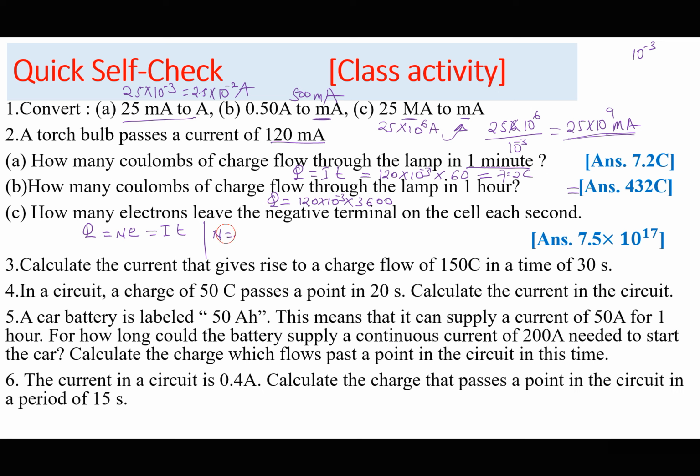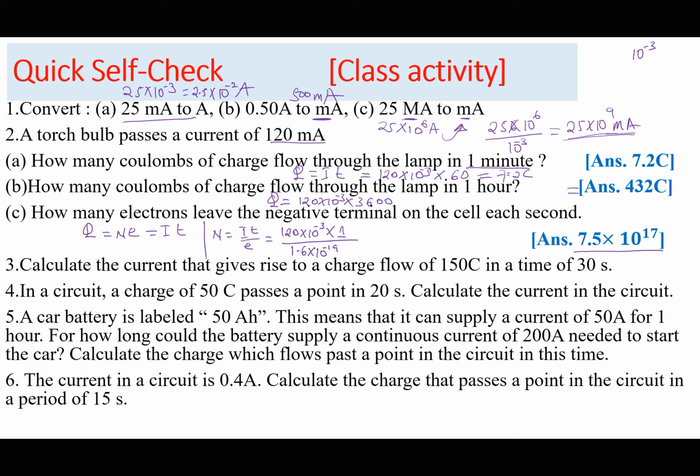So the number of electrons is going to be I times T divided by the charge of each electron. So this gives you 120 times 10 to the power of minus 3, then times T, the time is 1 second, divided by the charge of each electron, which is 1.6 times 10 to the power of minus 19. So this is the number of electrons. I can check with my calculator: 120 exponent minus 3 divided by 1.6 exponent minus 19. So this answer is correct.